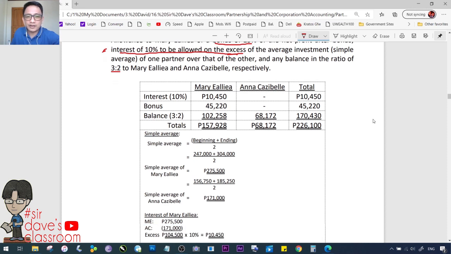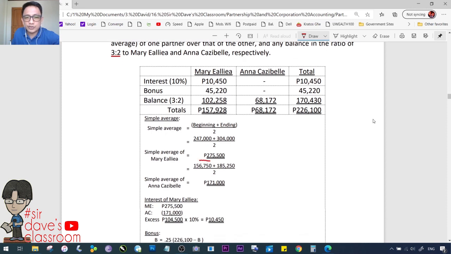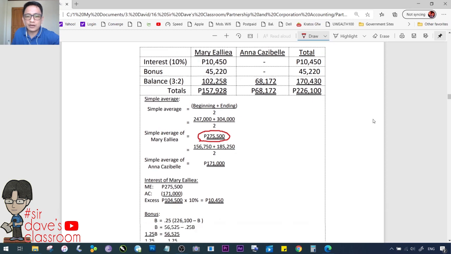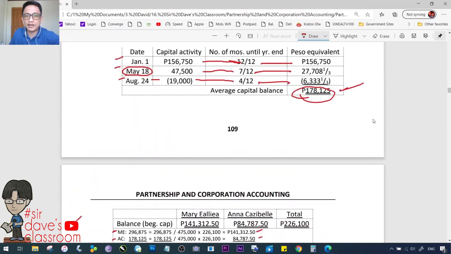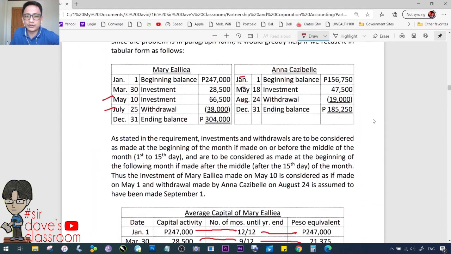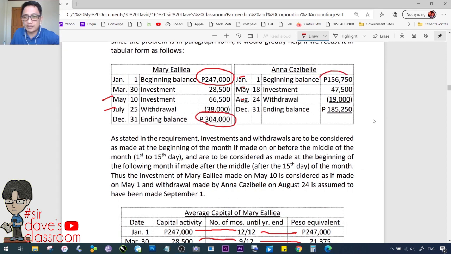So, for Mary Elia, ilan tayo? 275,500 daw. For Ana Casibel, 171,000. Let us check the data. Beginning, ending. Okay? And beginning also and ending. So, balik tayo sa computation sa number 4. May na-compute na kasi tayong ganyan. Number 4. Ayun. Beginning 247, ending 304. Beginning 156, ending 185. So, this one plus that one divided by 2. Ganon din naman dito. Okay?